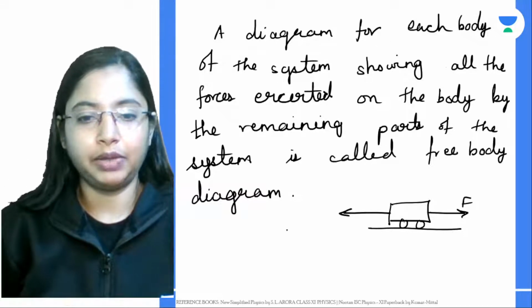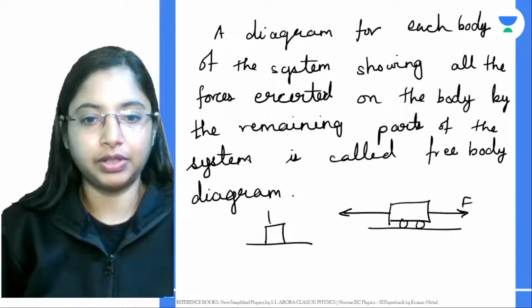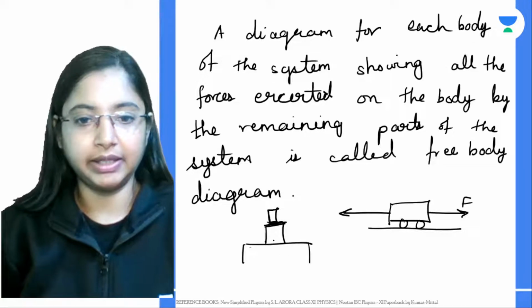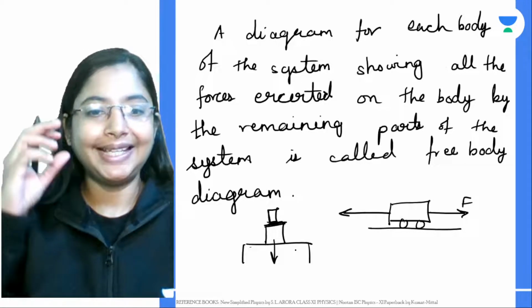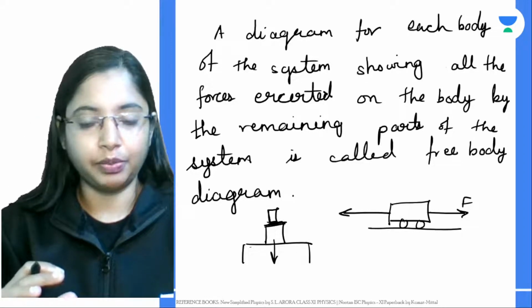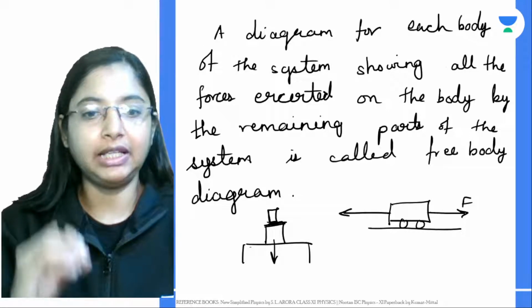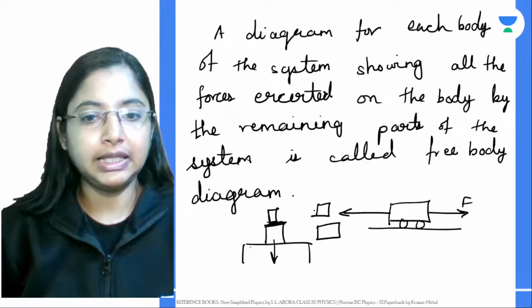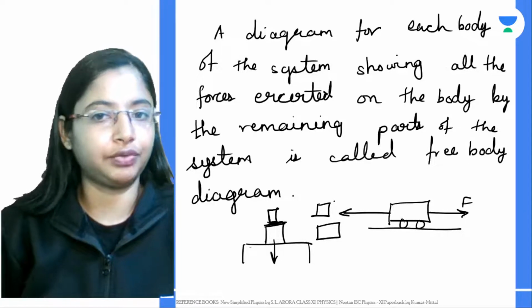For example, let's say there are two books kept one on top of another. Because they're kept one on top of another, let's say this table is not very strong and it breaks, and both of them fall down. When you're doing this particular problem, it becomes very easy if we consider each of these masses separately and consider what forces are acting on each body.